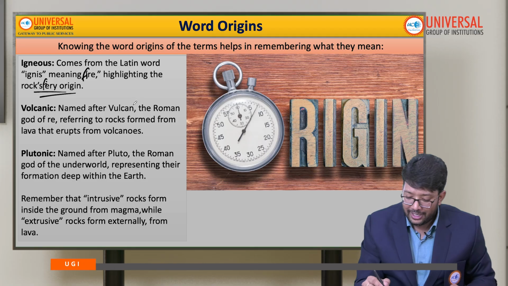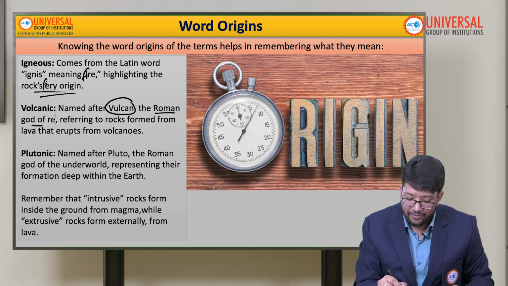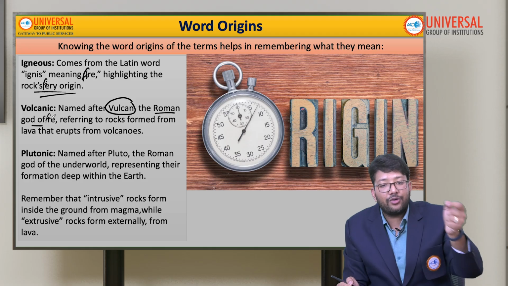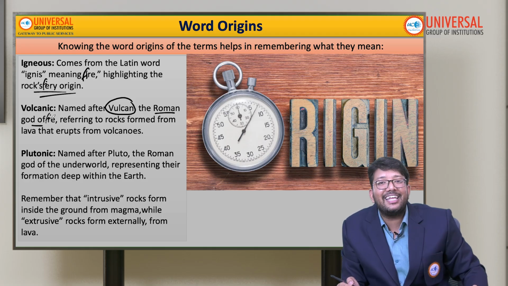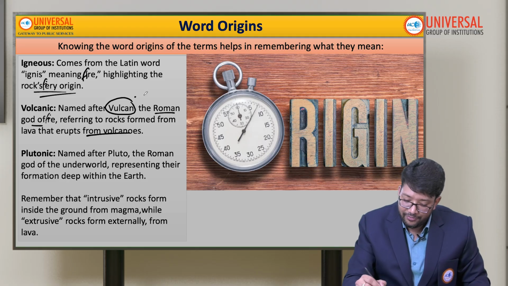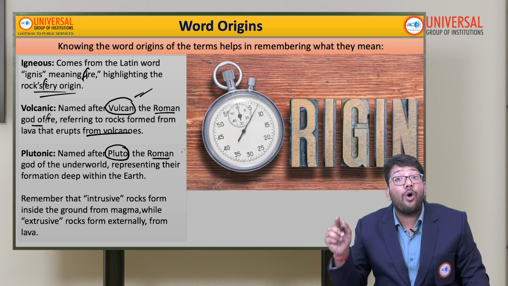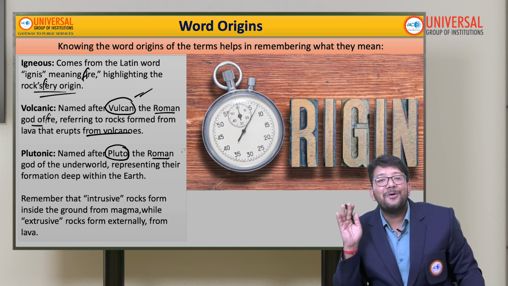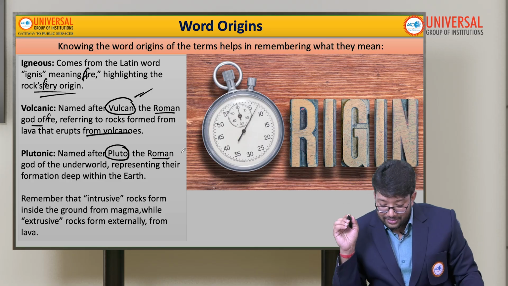Volcanic, what is volcano? Volcano is named after Vulcan, and who is Vulcan? The Roman god of fire itself, referring to rocks formed from the lava that erupts from the volcano. Plutonic: the name comes after Pluto, and Pluto is the god of the underworld in the Roman scriptures.